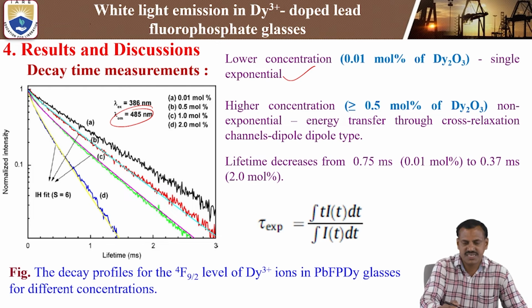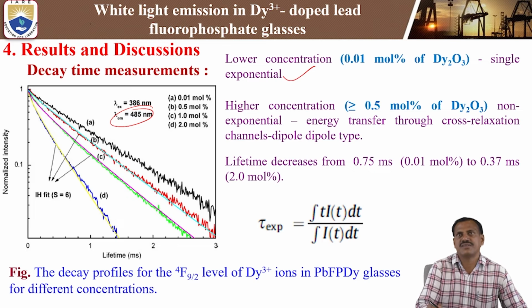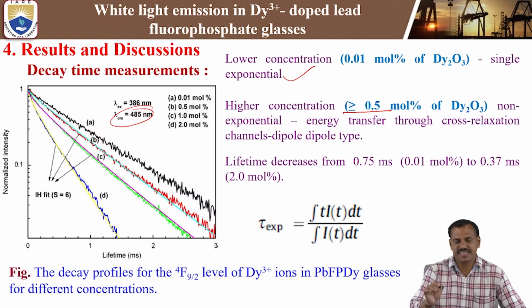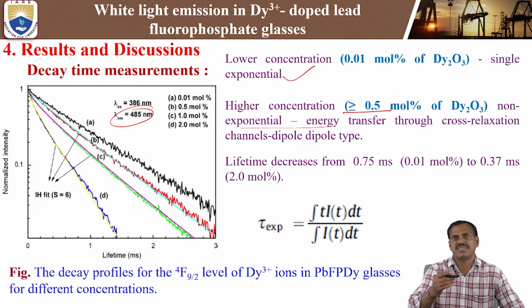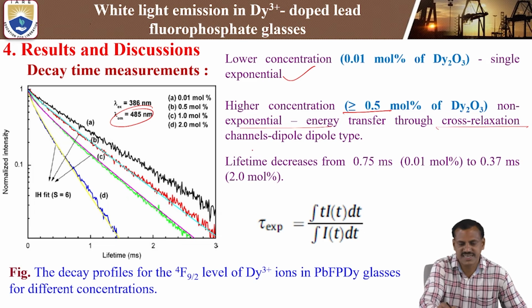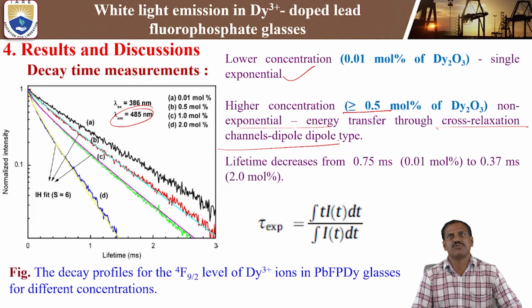If you increase the concentration to greater than or equal to 0.5 mole percent of dysprosium ion, it exhibits non-exponential nature. That means single exponential behavior appears only at low concentration. Whenever the dysprosium ion concentration increases, the single exponential is converted into non-exponential nature. That is mainly due to the cross relaxation channel through dipole-dipole interaction.